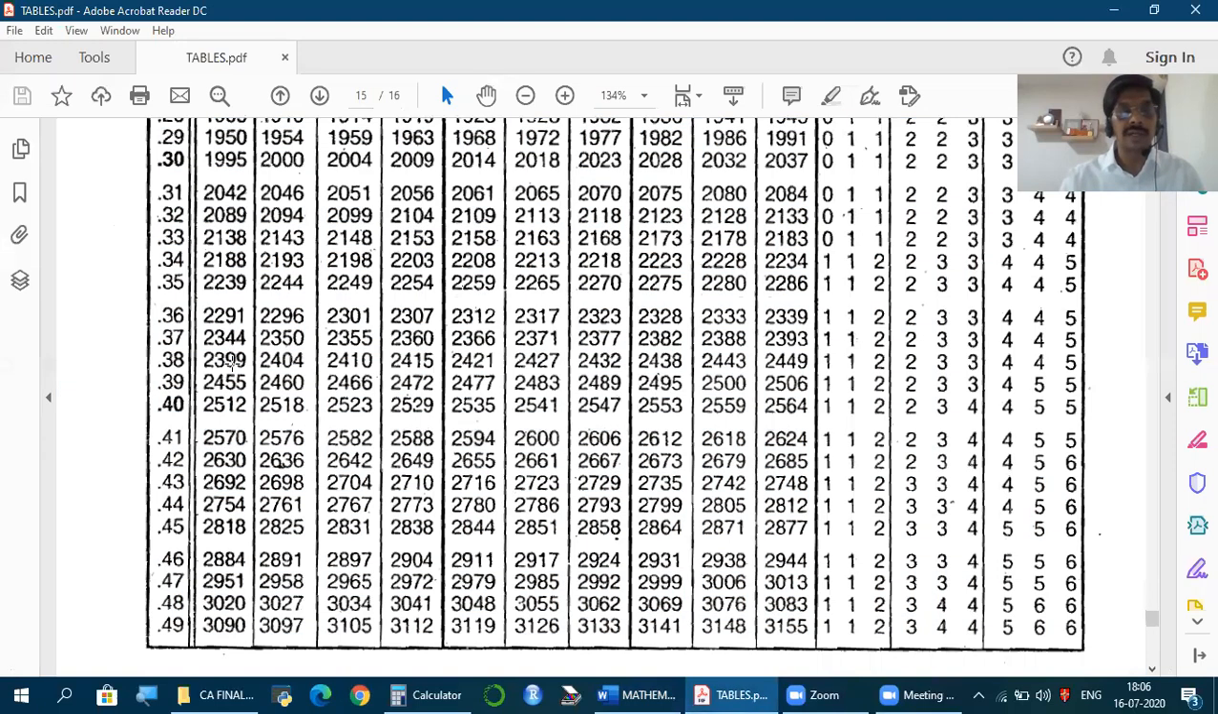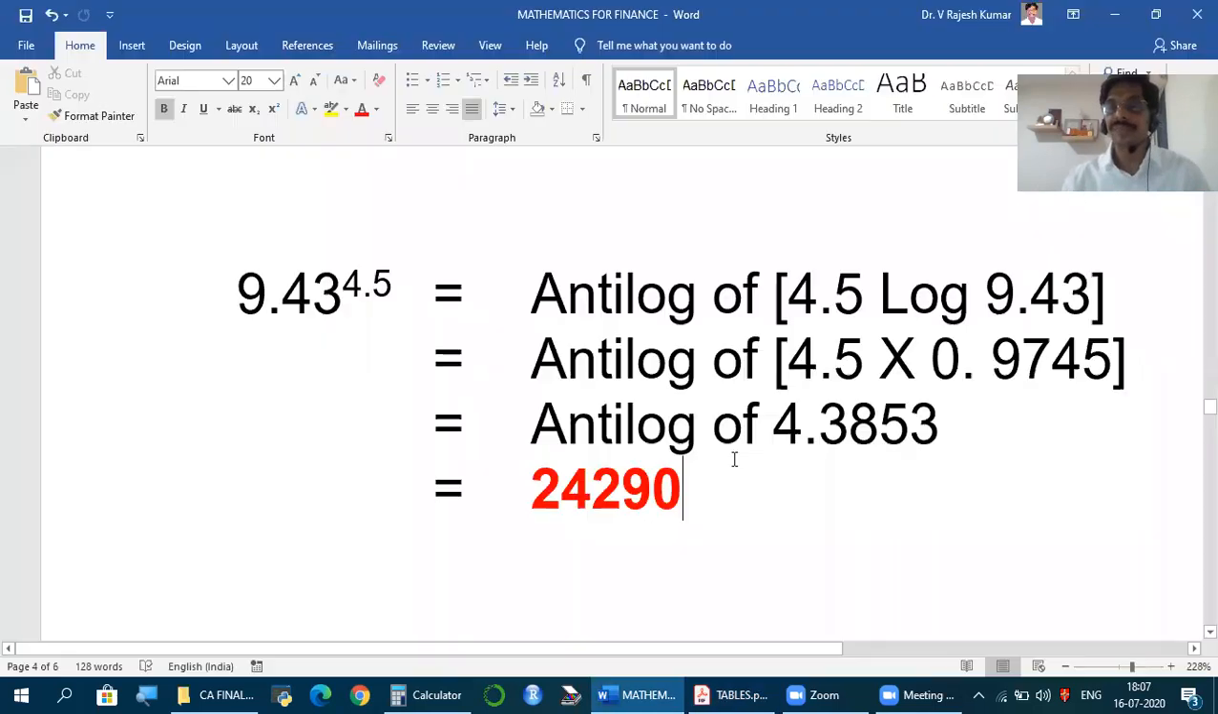So 0.38 under 0, 1, 2, 3, 4, 5 gives 2427. 0.3853. So 2427 plus the value under 3. What is the value we have? 2. So when you add those two, what do you get? 0.2429. 2427 plus 2, 0.2429. But what is the number we have before decimal? 4. Plus 1, 5. So after 5 digits, we should have the decimal.